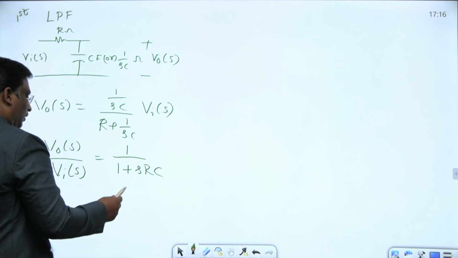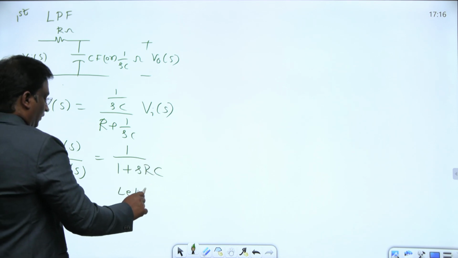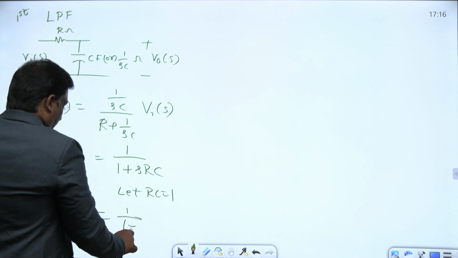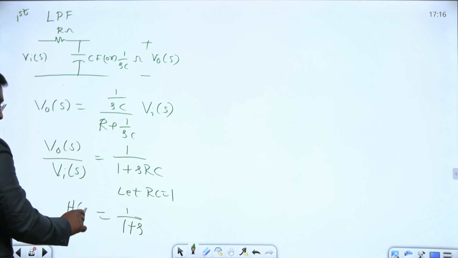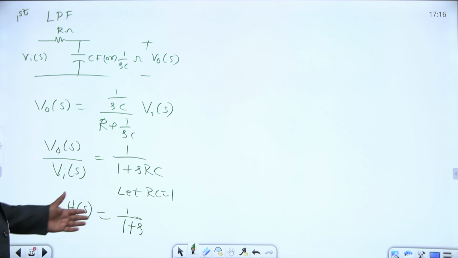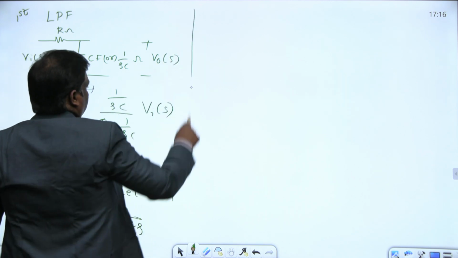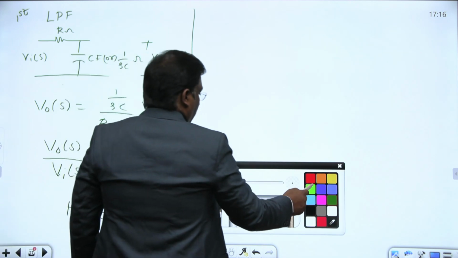If I let RC equal 1, then this is 1 by 1 plus s. That's the H(s) for a low pass filter. For a low pass filter, I got something like this. This question is not about this low pass filter.